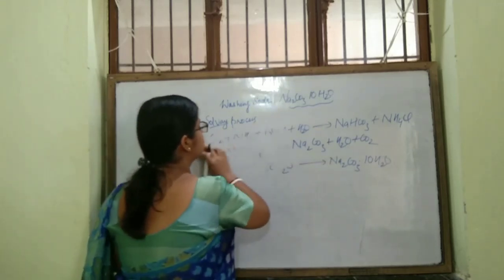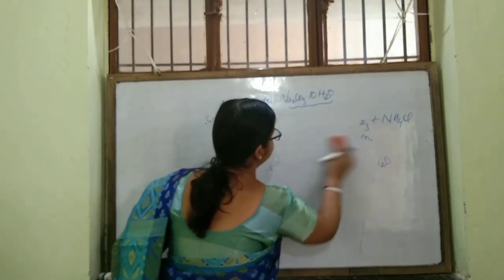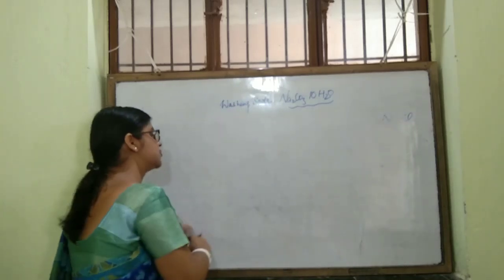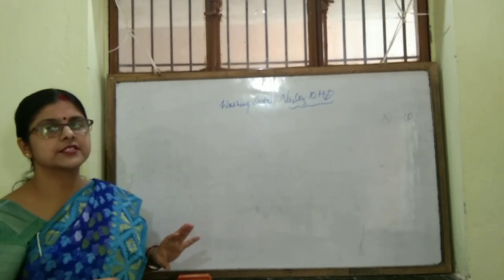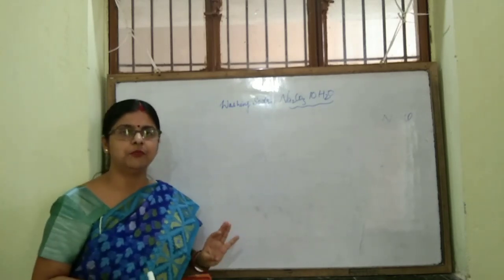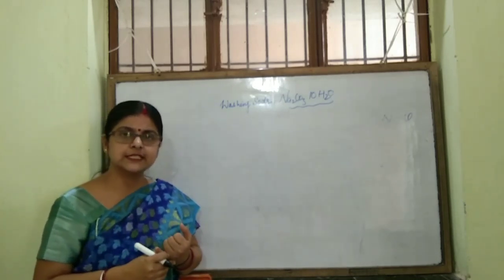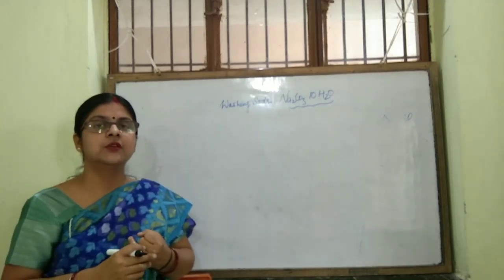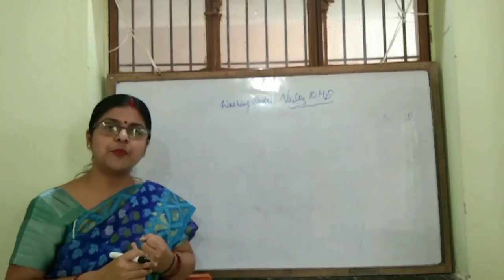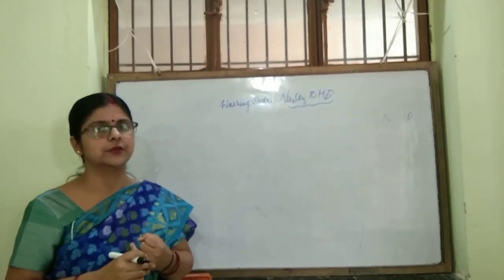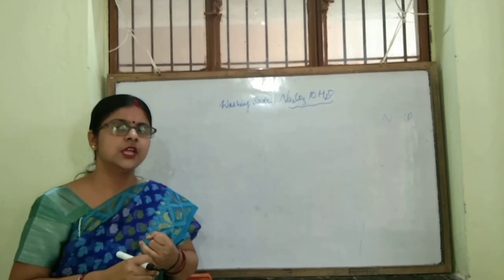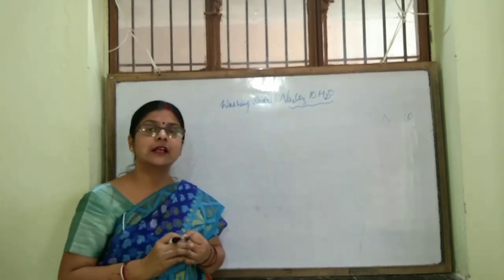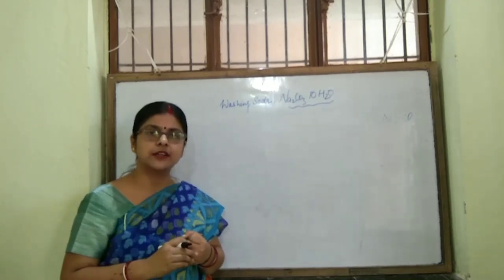Now we'll discuss some of the uses of washing soda. Yes students, washing soda is a very important chemical compound. It is used as a lab reagent. It is used for removing the permanent hardness of water. What I told, it is used as a laboratory reagent and to remove the permanent hardness of water.